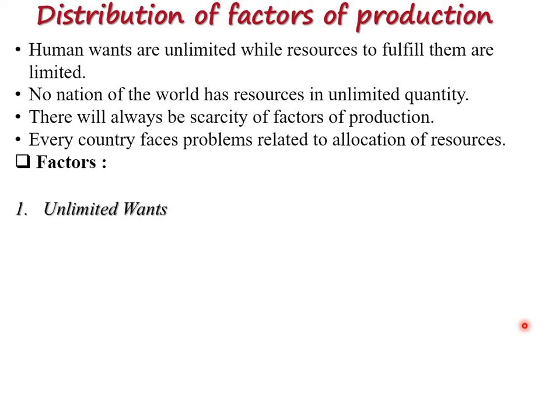We can say that in order to fulfill wants, one has to make a selection among wants. It depends upon your income, your expense, your choice. You have to choose things, or make a selection among the wants. If you are hungry and you have money, you will purchase anything. But if you don't have money or have less money, what will you purchase? Firstly you will purchase food which fulfills your hunger. Then after that you will purchase other things. At that time you will not look at the mobile recharge or other things. So here it is, the unlimited wants.